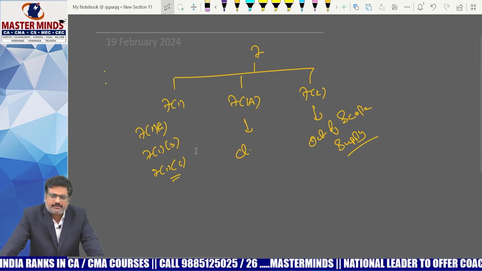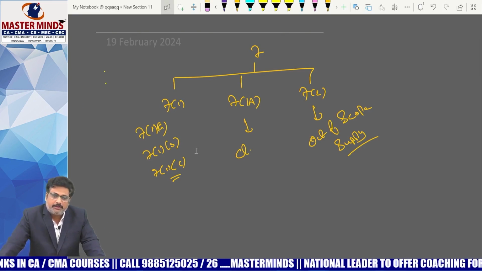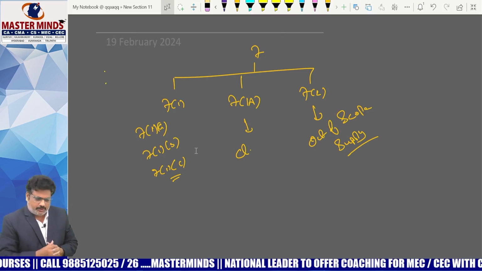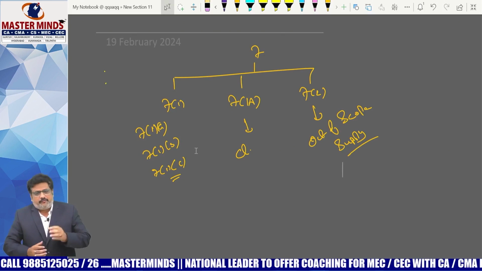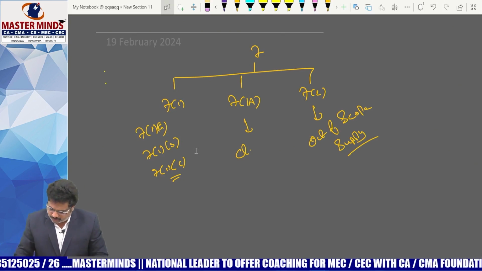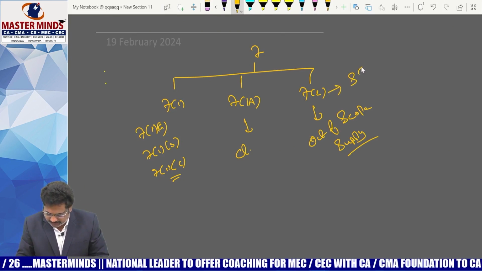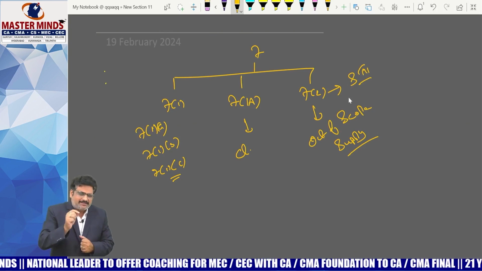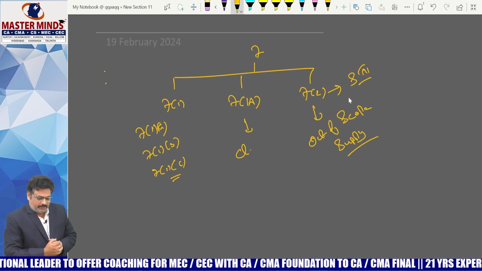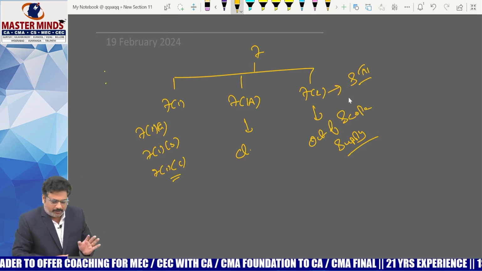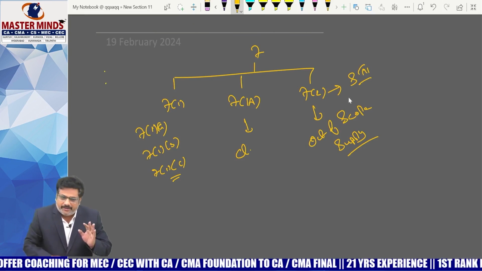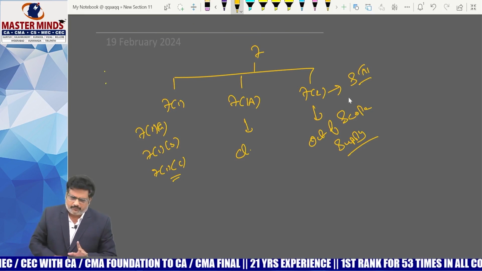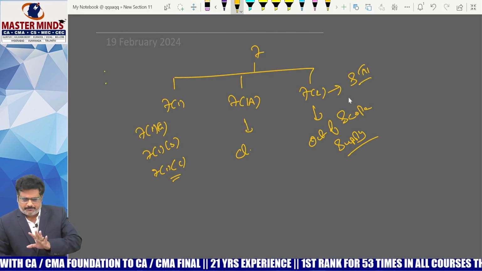Okay. So now the question is, is an actionable claim a good? Yes, every actionable claim is a good under our CGST Act. Already we know that point. But if you observe 7 subsection 2 read with schedule 3, there will be 6 points in that. The 6th point is: actionable claims other than betting, gambling and lotteries are neither the supply of goods nor the supply of service. If you are able to recollect it, this is the present point.